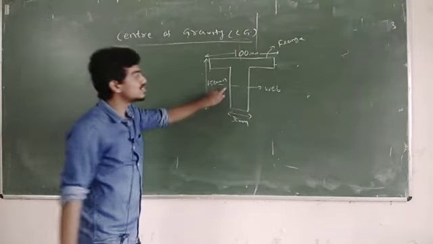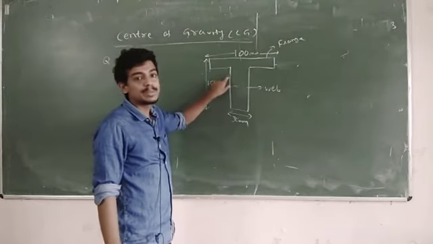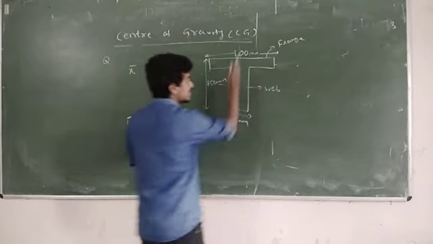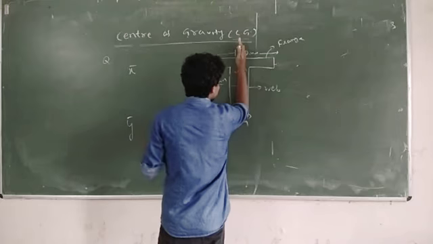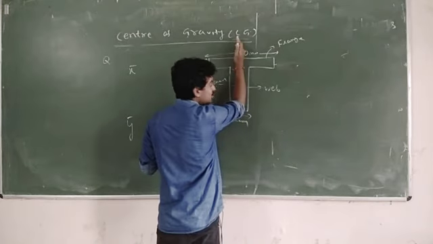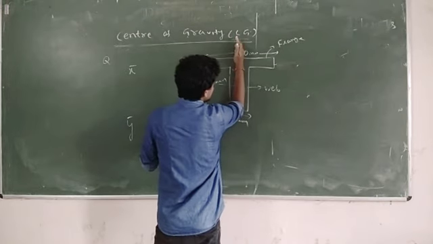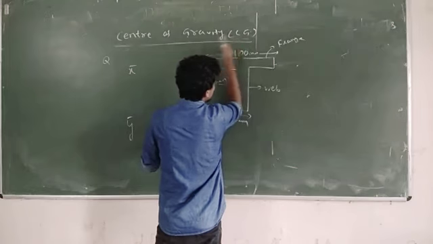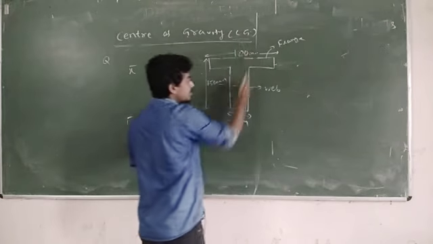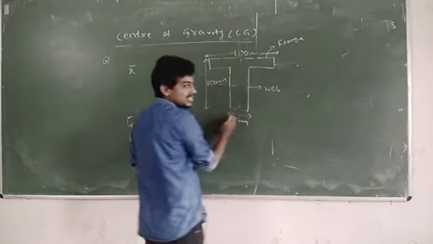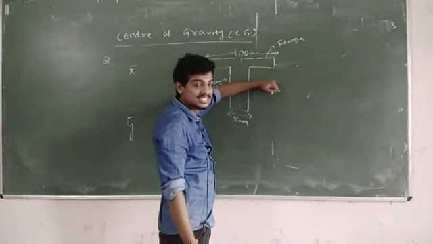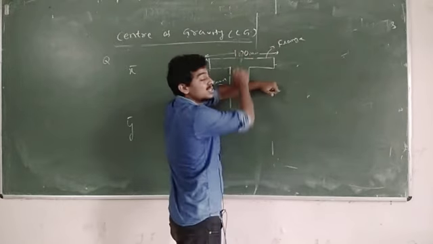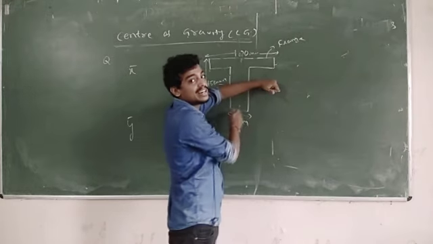Everyone knows this section is symmetrical about the y axis, because if you cut the section through the y axis, it will divide the area into two halves. So it is symmetrical about the y axis but not the x axis, because if you cut the section through the x axis, there is no symmetry between the two divided sections.